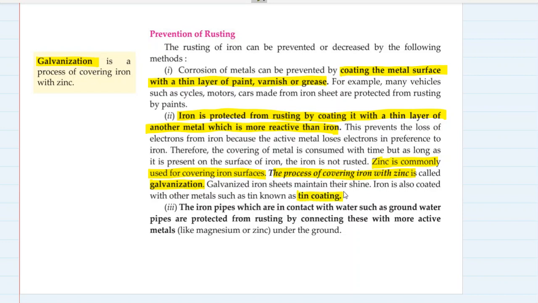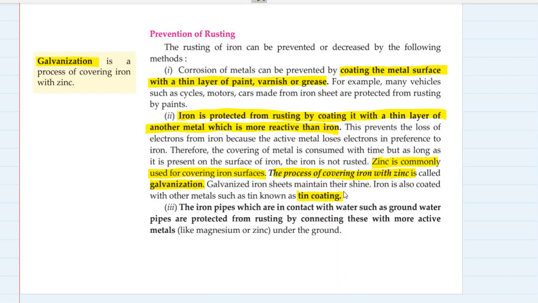So either zinc or tin, which are more reactive than iron, are coated on the surface of iron, and these metals which are coated on the surface of iron get rusted, and iron does not get rusted in this process. The water supply pipelines are generally galvanized. Galvanization is covering iron with zinc coating. So water supply pipelines are generally galvanized.